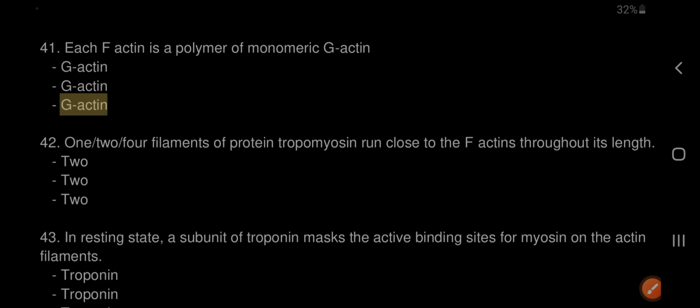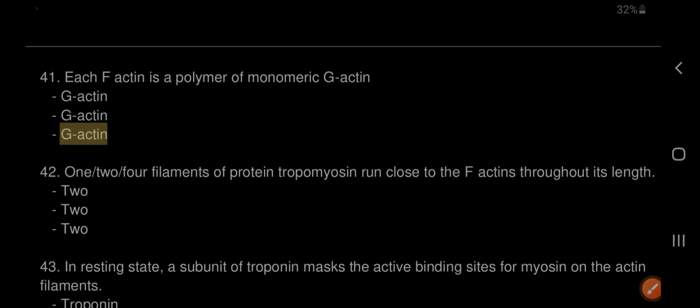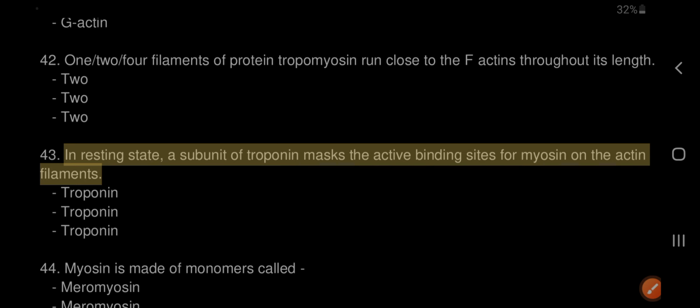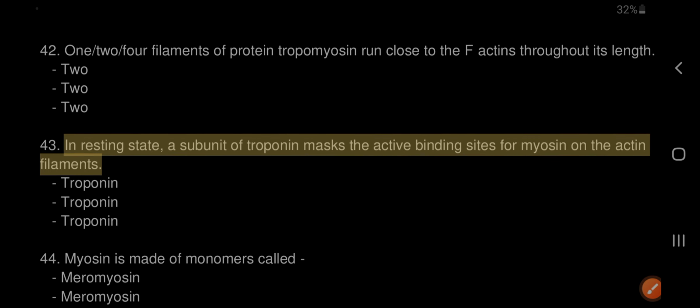42. Two filaments of the protein tropomyosin run close to the F-actins throughout their length. 43. In the resting state, a subunit of troponin masks the active binding sites for myosin on the actin filaments. Troponin.